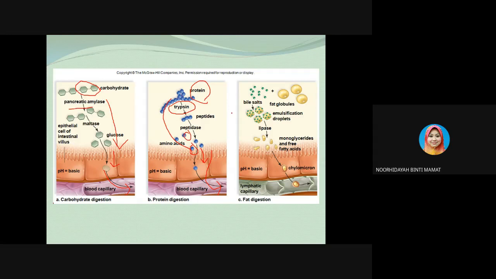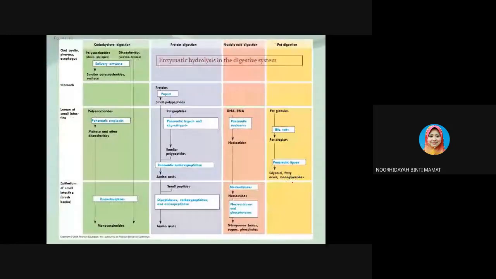Well, the fat, the enzyme involved in fat breakdown is the bile salt. The bile salt will combine with the fat globules and form emulsification droplets. So it will be reduced into glycerol, fatty acids, and also monoglycerides. It will be absorbed by the digestive system and transferred to the lymphatic capillary.